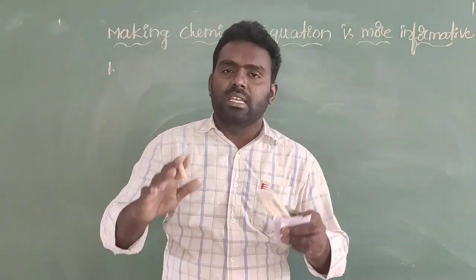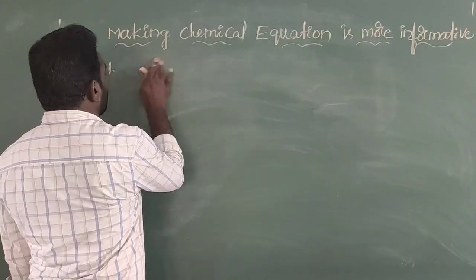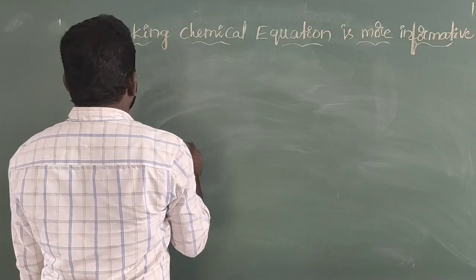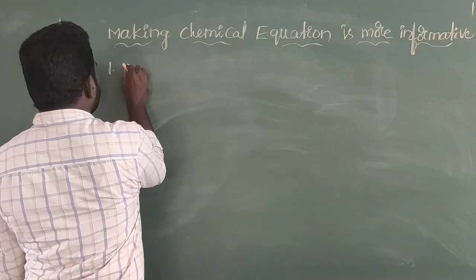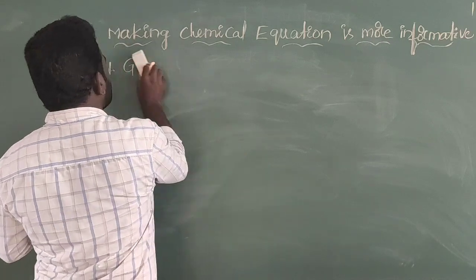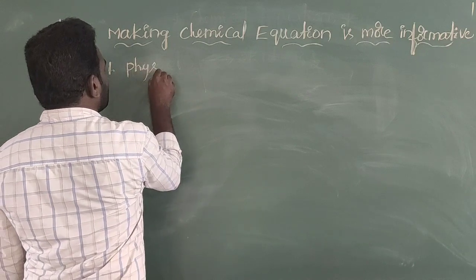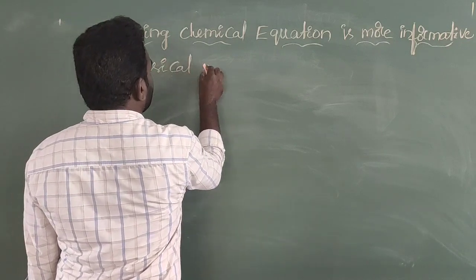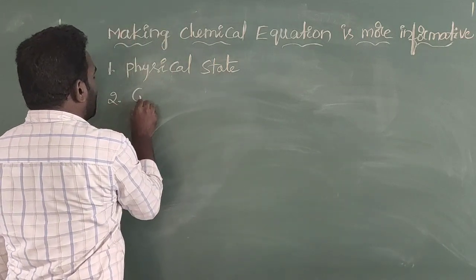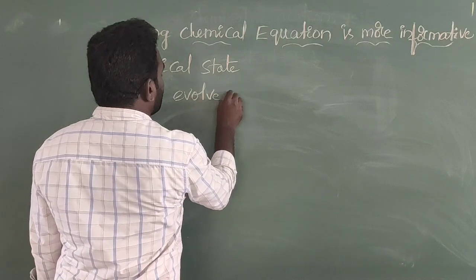This is expressed through some characteristic properties. What are the characteristic properties? The first one is called physical state. The second one is called gas evolved.